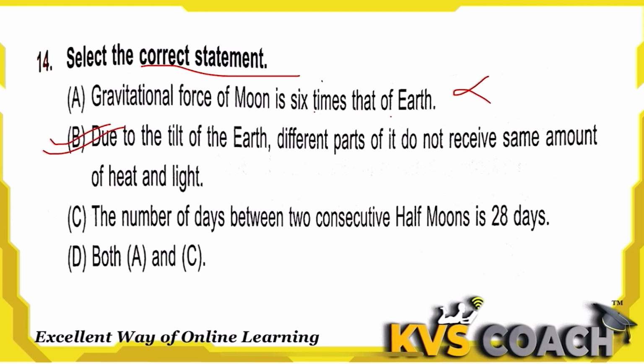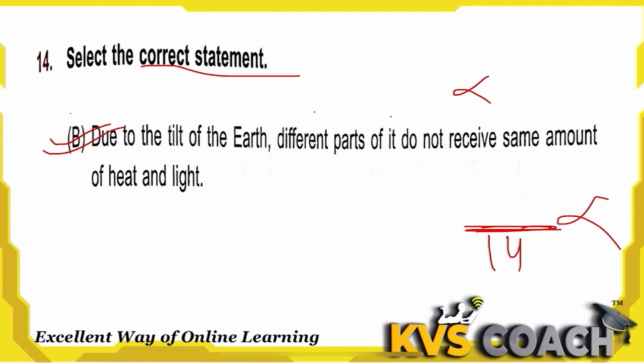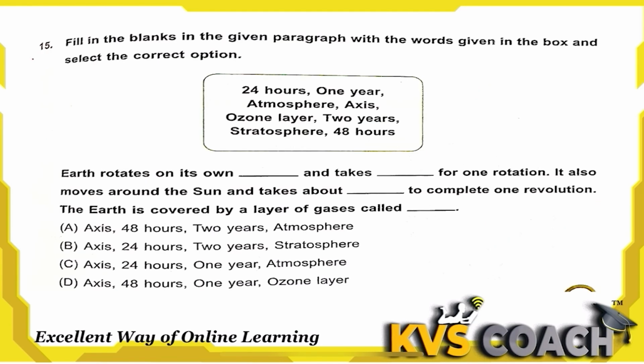Third one, the number of days between two consecutive half moons is 28 days. No, it is 14 days, not 28 days. After 28 days, it gets its original appearance back. In between, after 14 days, it totally changes its appearance. So this is also an incorrect statement. So B is the right answer.